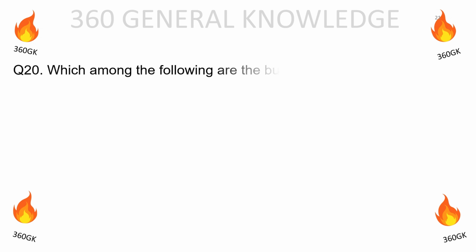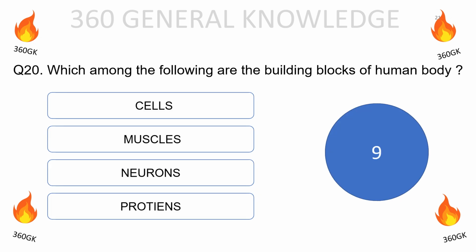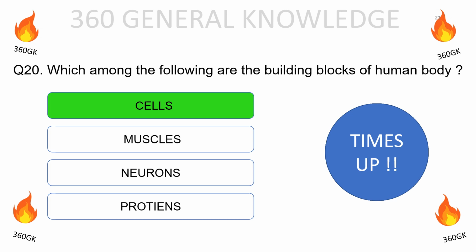Which among the following are the building blocks of the human body? Cells, muscles, neurons, proteins. The correct answer is cells.